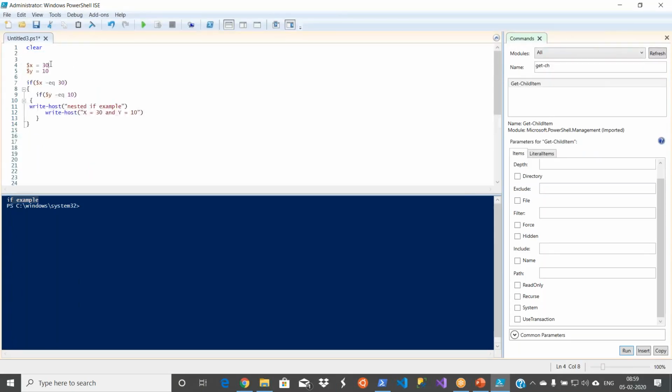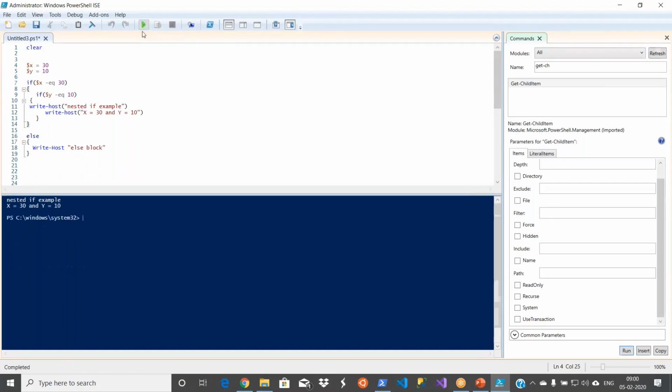So what I'm doing, I have two variables, x and y. If x equal to 30, what I'm saying is, come inside. Let me put else as well here. If x equal to 30, you come inside. Again, you can have another if condition. That is, if y equal to 10, then come inside. You are in the nested if example. You can have the nested if else as well, because it's all about adding.